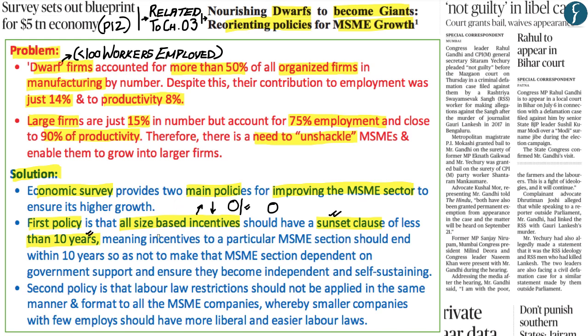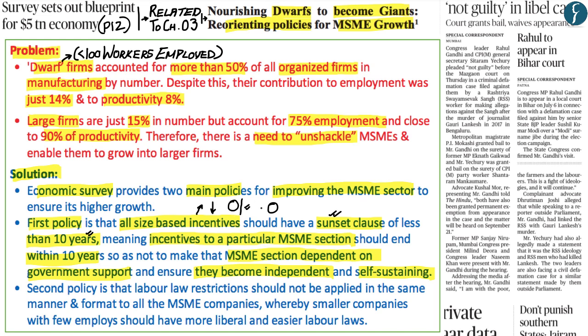Now the main reason given in the economic survey as to why incentives to a particular MSME section should end within a period of 10 years is to first ensure that this particular MSME section does not become dependent on government support. And by ensuring that the incentives are removed within a period of 10 years, the various MSME sections would ensure that they become independent and self-sustaining within a period of 10 years.